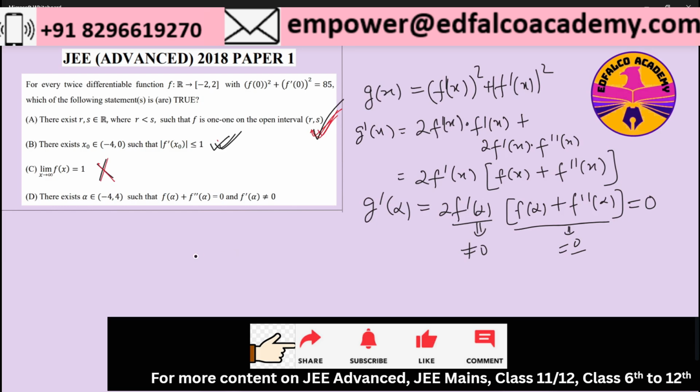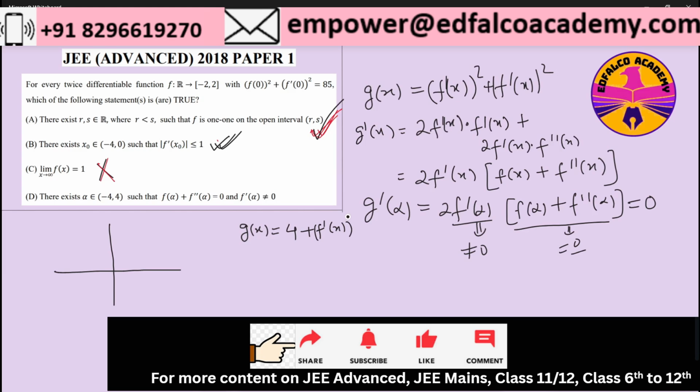So now let's see, we had already seen that if I took this function as g of x equal to f of x whole square plus f dash x whole square, then g of x at any x can take a maximum value up to 4 plus f dash x whole square.